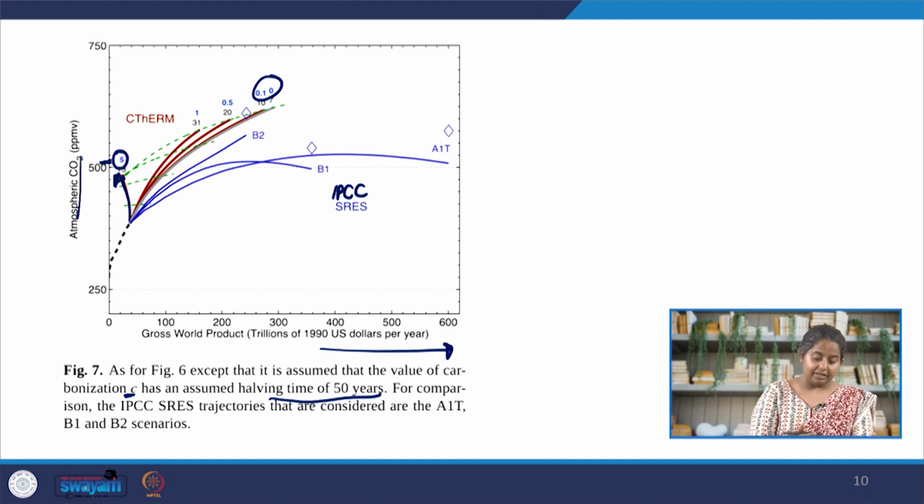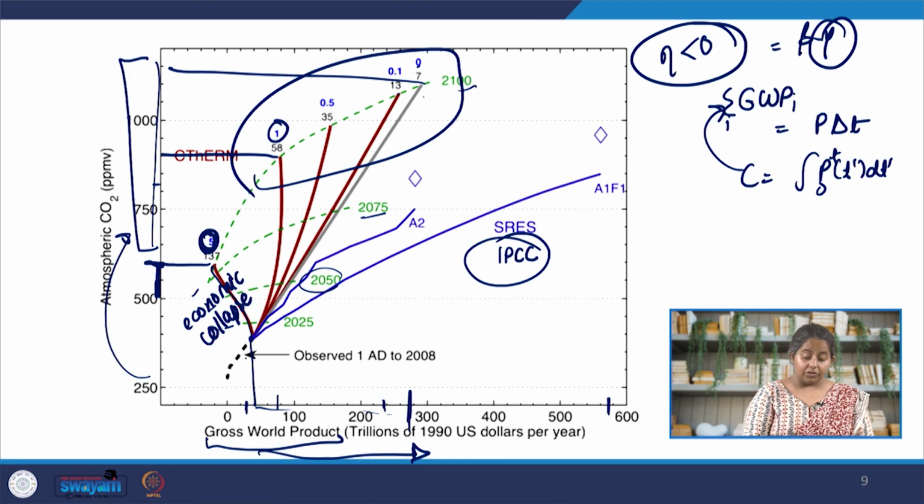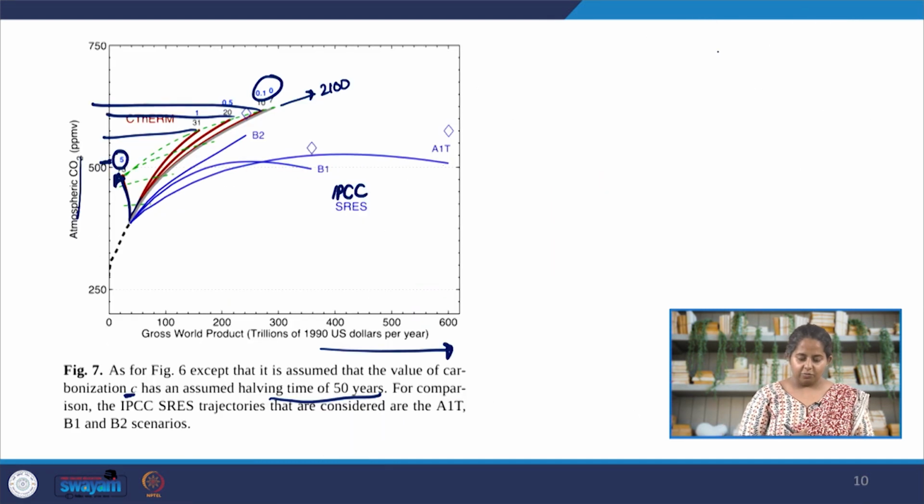If we are climate resilient, the concentration of carbon dioxide towards the end of the century, 2100, will continue to rise way above what is predicted by the CIRS model. Another thing to note in both these models is that the C-Therm model says it is impossible to increase the economy beyond a certain value because the decay constants will become very big, which is quite reasonable if you look at it. So, here also, even with decarbonization, there is a limit to how much we can increase our economy.